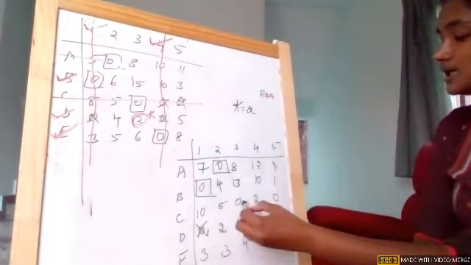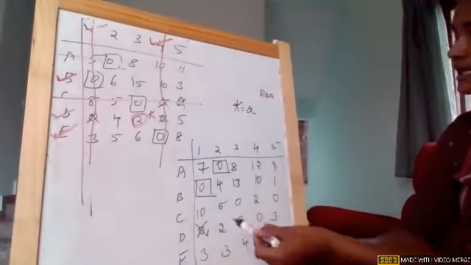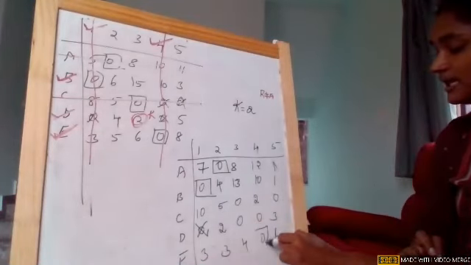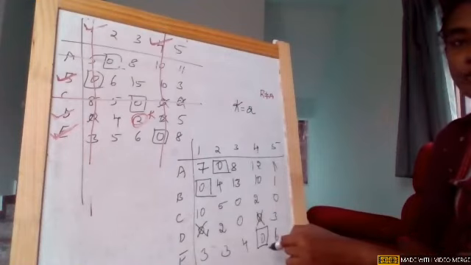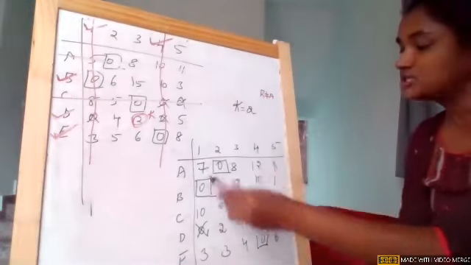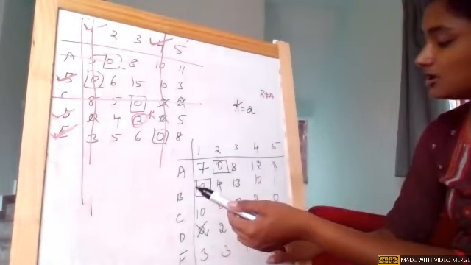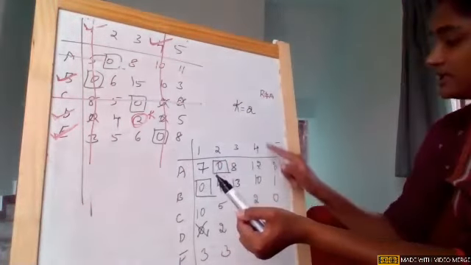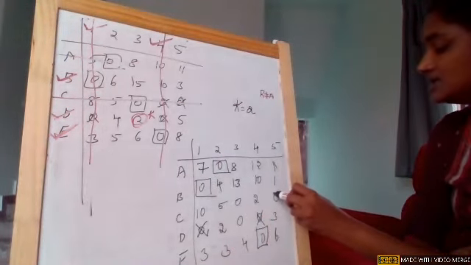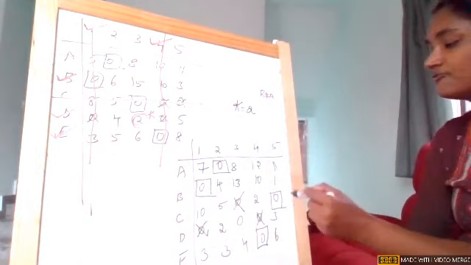Now come to the third row, we have 2 zeros, I cannot make an assignment. Fourth row, there are 2 zeros, I cannot make an assignment. Fifth row, there is a single zero, make an assignment, corresponding zeros, cross them off. Okay, fine. And now come to column wise. First column, there is an assignment, no problem. Second column, there is an assignment, ignored. Third column, there are 2 zeros, I cannot make an assignment. Fourth column, single assignment is done.